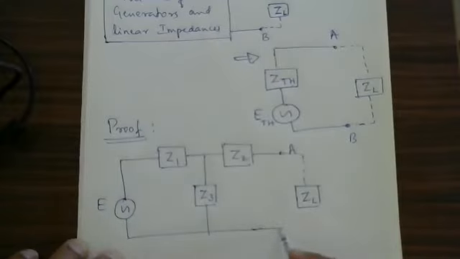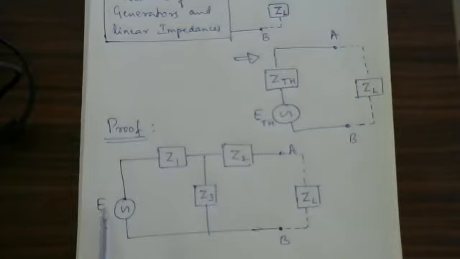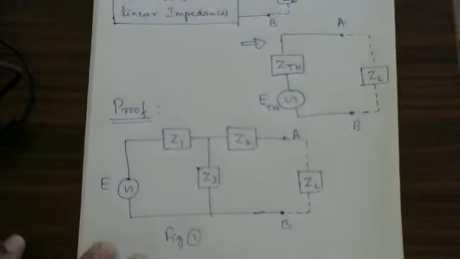This is one more point, that is B point. This is present like this. Okay, this is a circuit I have chosen. E is the EMF. Z1, Z2, Z3 are the linear impedances. ZL is the load impedance. Load means a very large, a large impedance. This is a load. Okay, this is figure number 1.